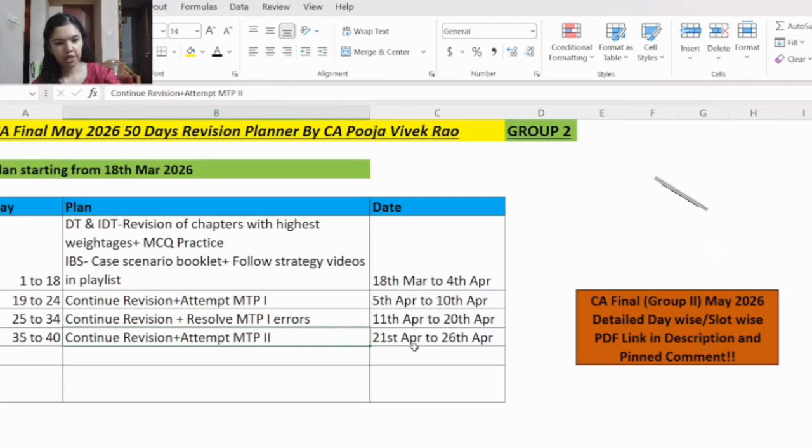For example, on 21st April and 22nd April till afternoon you will revise DT, and then on the afternoon of 22nd April you will attempt the mock test paper and you will analyze it. Same way for the other days also.